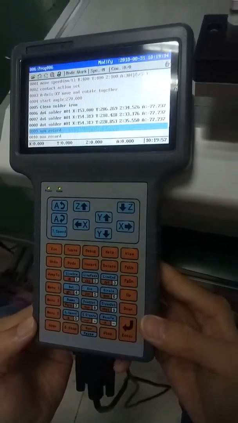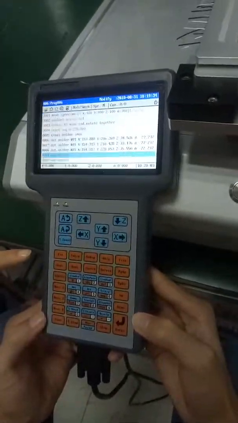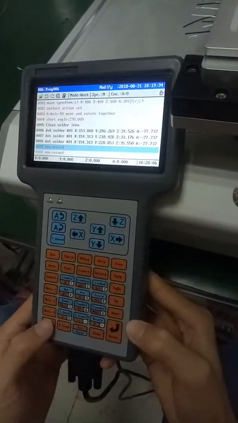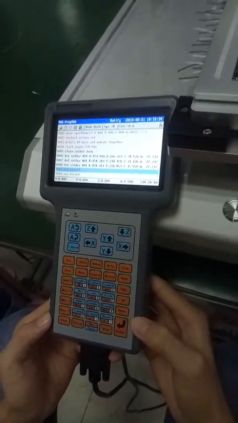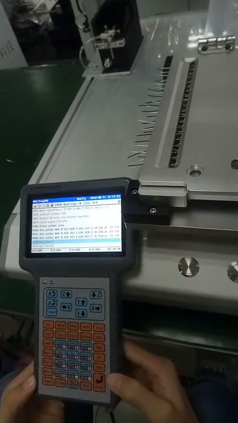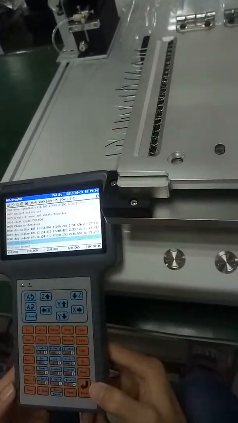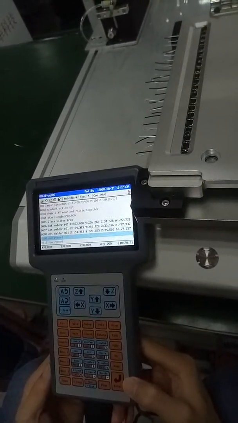After we have finished all point positions, we press ESC. We press home to have the solder iron go back to its original position. And then we finish the programming.